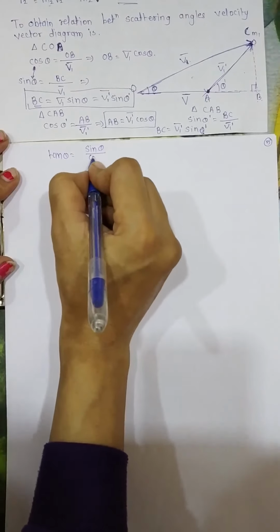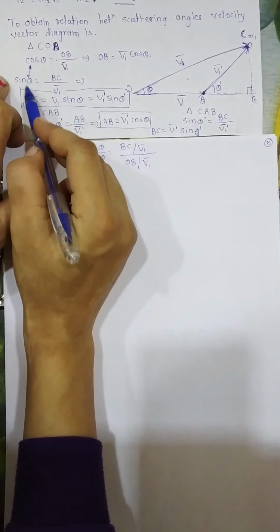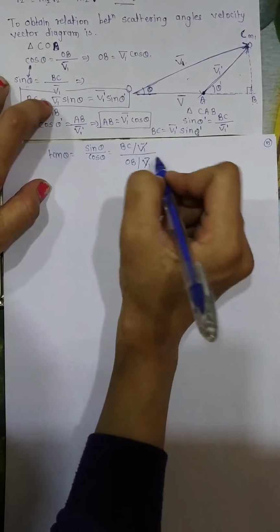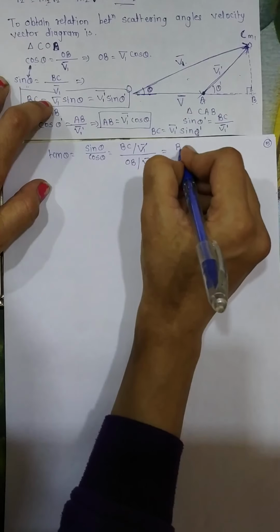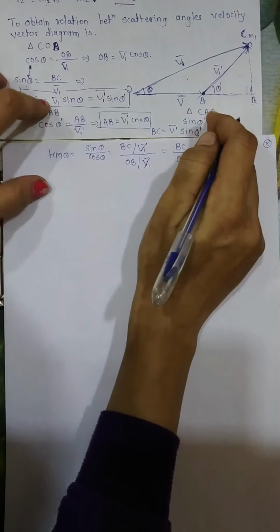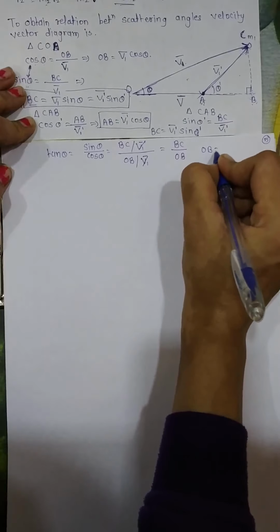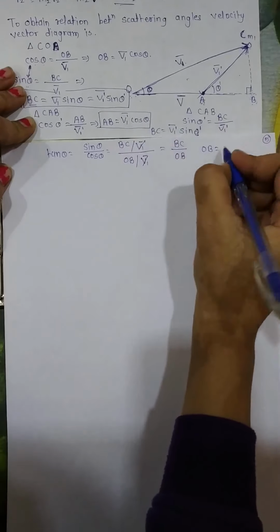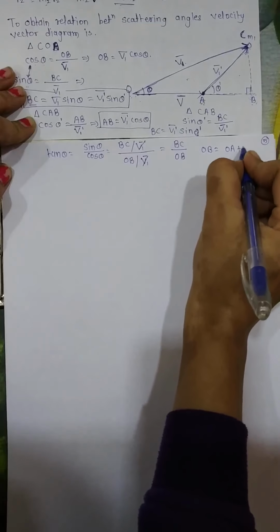I have substituted the values of sin theta and cos theta, so V1 bar gets cancelled and we get BC upon OB. But in the figure, if you observe, OB is equal to OA plus AB. So from the diagram, I can say that OB is equal to OA plus AB.